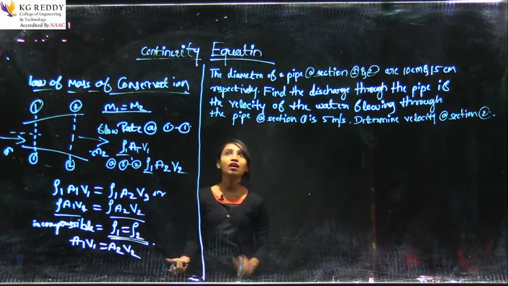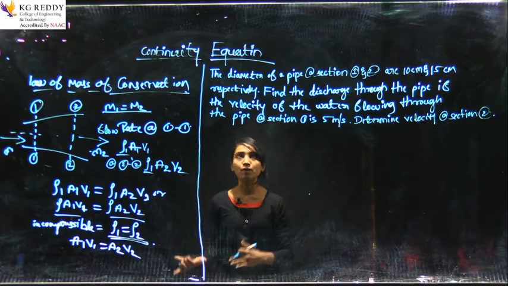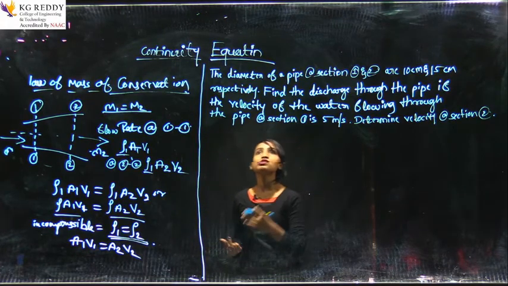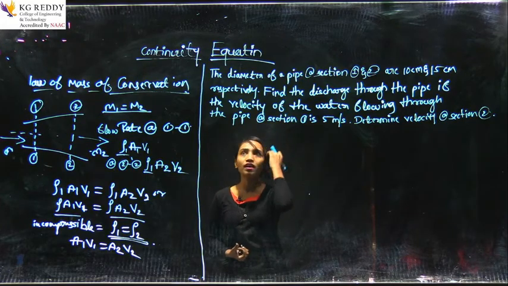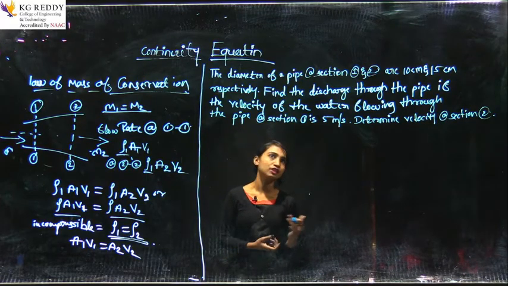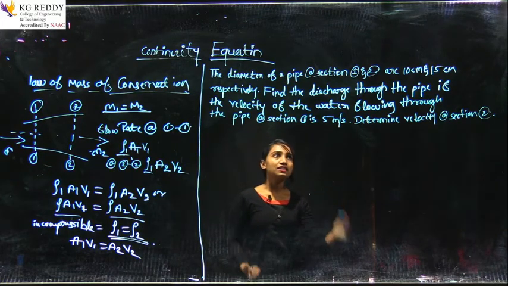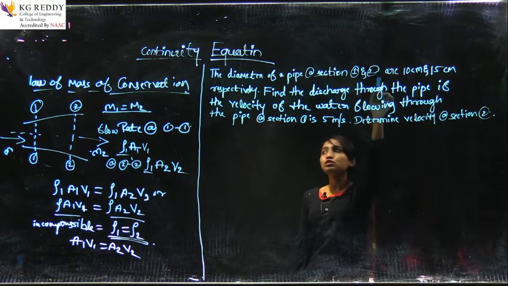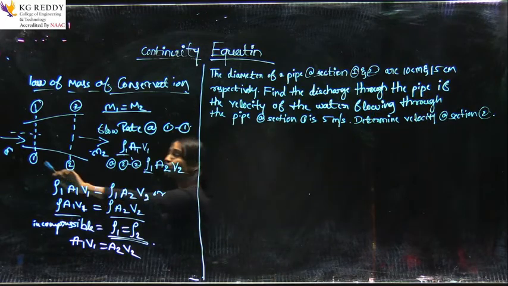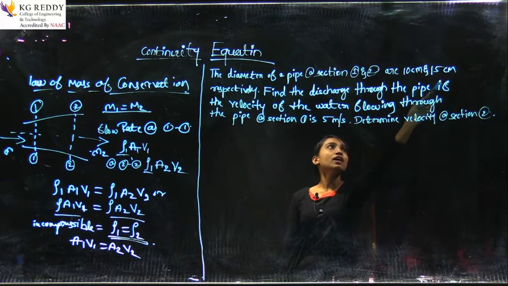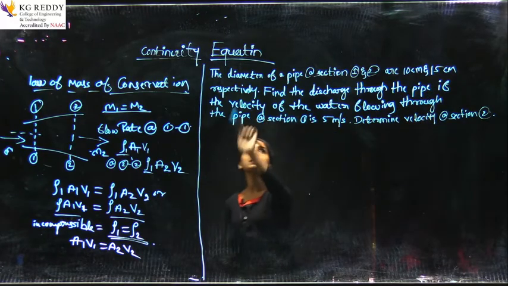So, it ends here. We will solve an example on this. Here I have mentioned one example. This is a very easy example. Let me read it. The diameters of the pipe at sections 1 and 2 are 10 centimeter and 15 centimeter respectively.